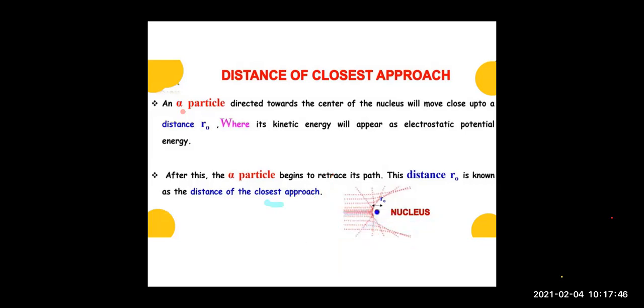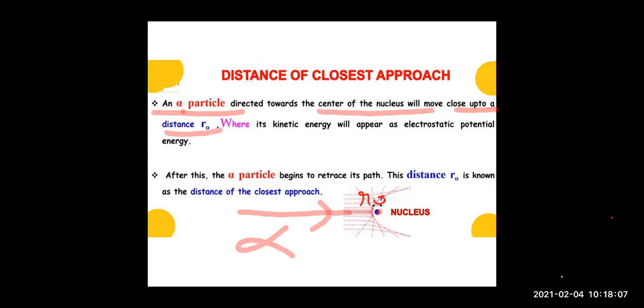So let's discuss that. Children, this is your alpha particle and it is moving towards the center of the nucleus. It can move close up to a distance r0. It can go only up to distance r0, and it cannot go beyond r0. Why?